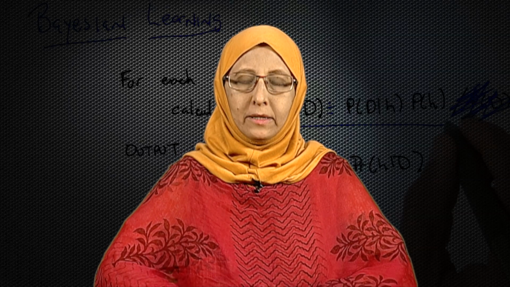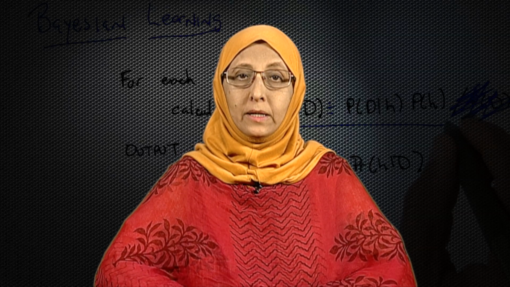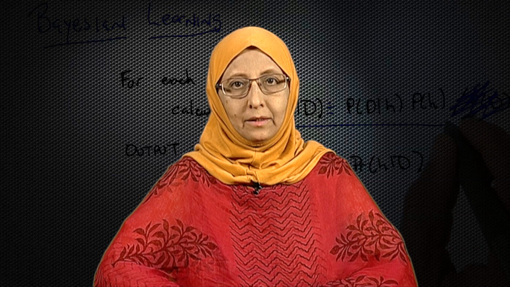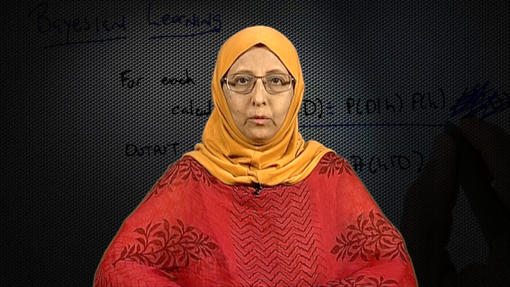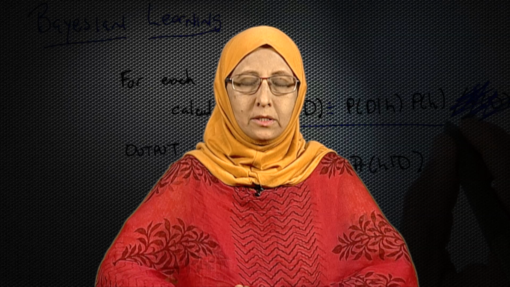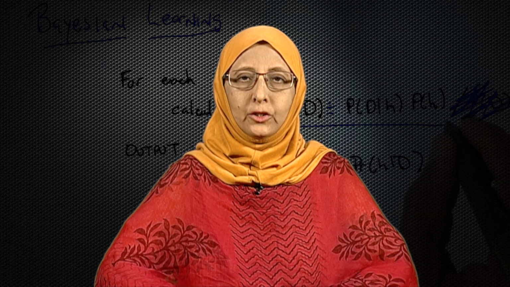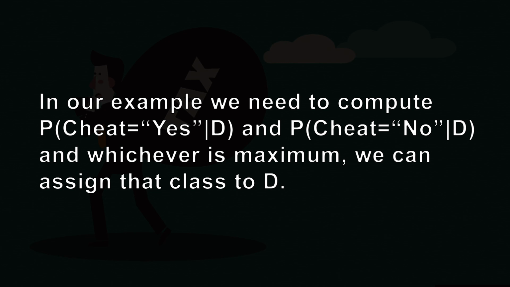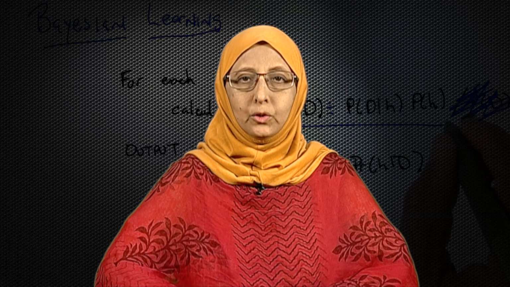So, we just saw the beautiful Bayes theorem. Now, we need to apply this Bayes theorem to the problem at hand. What was the problem at hand? The problem at hand was, we are given that 11th data instance, and we want to assign a class to that 11th instance. So, the class could be either cheat yes or cheat no. Now, according to the Bayes theorem, I need to compute two different probabilities. One, the probability that the class cheat is yes given the data instance. Two, the probability that the class cheat is no given the data instance. So, I can compute these two probabilities using the Bayes theorem.